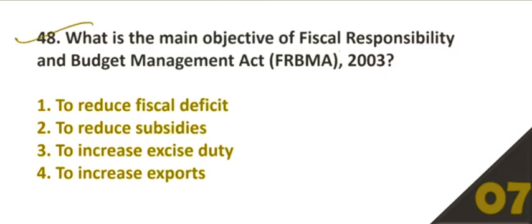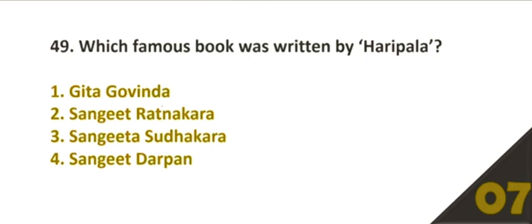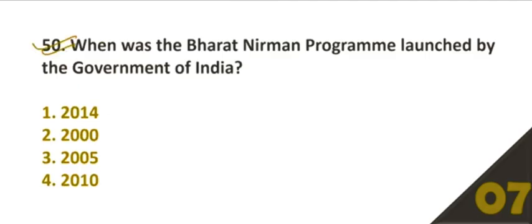48. What is the main objective of Fiscal Responsibility and Budget Management Act, FRBMA 2003? Option number 1, to reduce fiscal deficit. 49. Which famous book was written by Haripal? Option number 3, Sangit Sudhakar. Question number 50. When was the Bharat Nirman program launched by the Government of India? Option number 3, 2005.